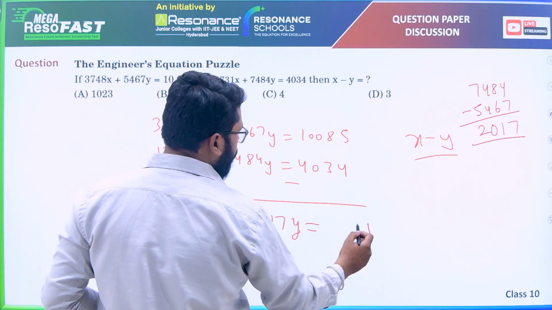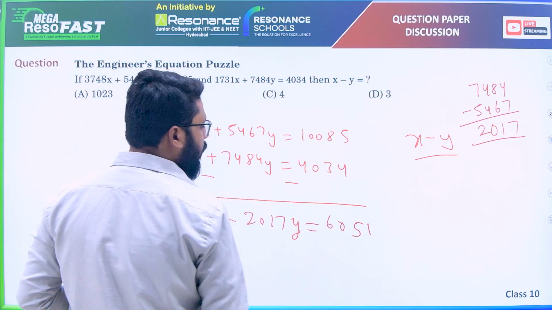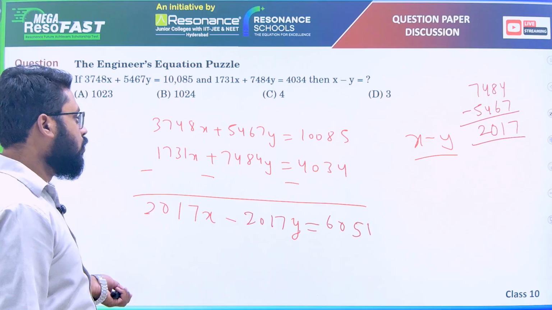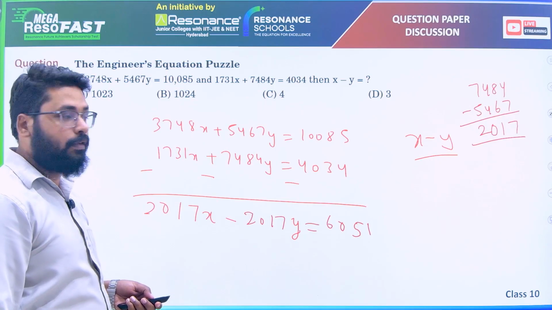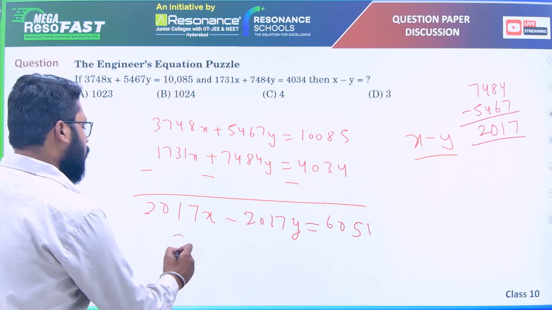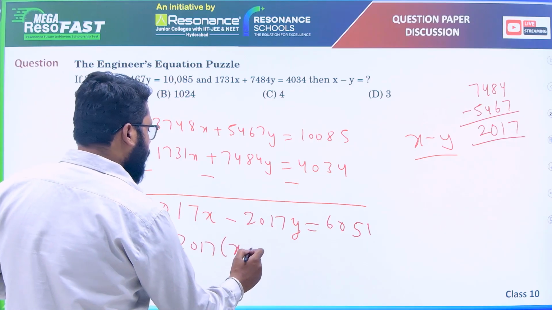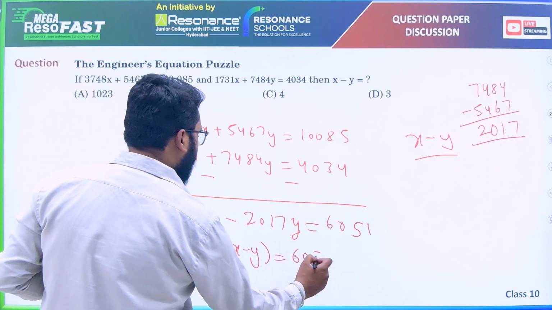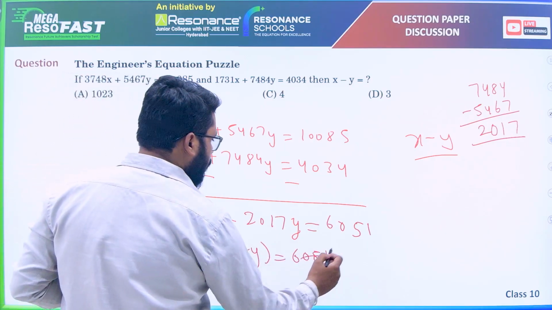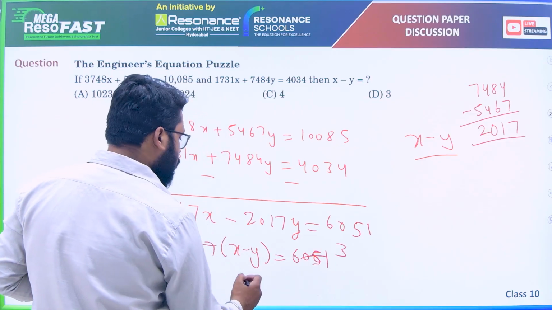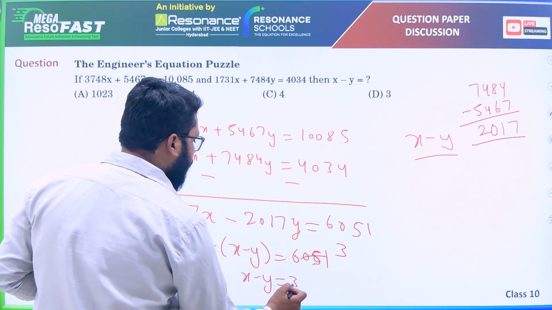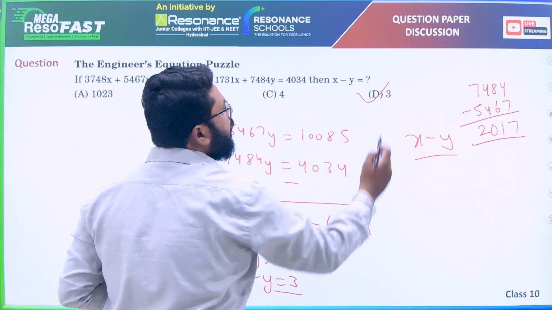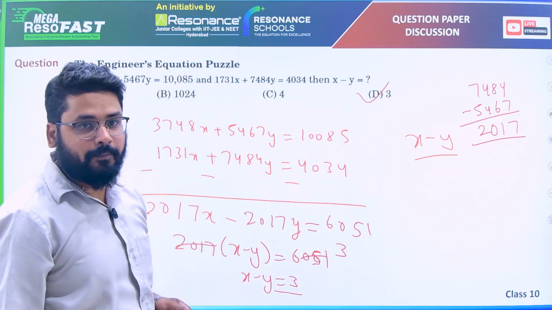We have to check. 6051 we are getting after subtracting. 2017x minus 2017y equals 6051. So if you take 2017 common into x minus y, and 6051 is a multiple of 3, so x minus y we are getting is 3. Option D is correct here. x minus y is 3.